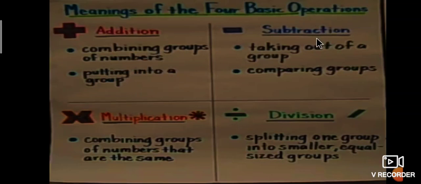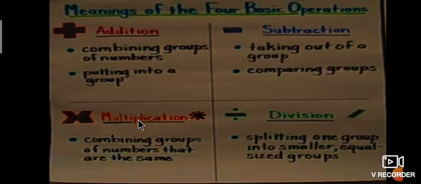The second one is subtraction. Subtraction is taking out of a group. Here we compare groups, the positive sign and the negative sign. In subtraction we use the minus symbol. It is the symbol of minus.